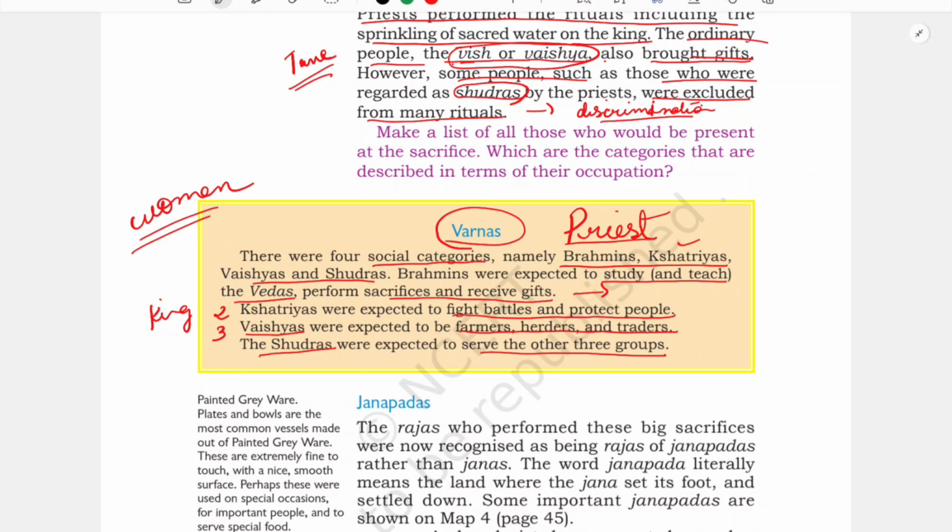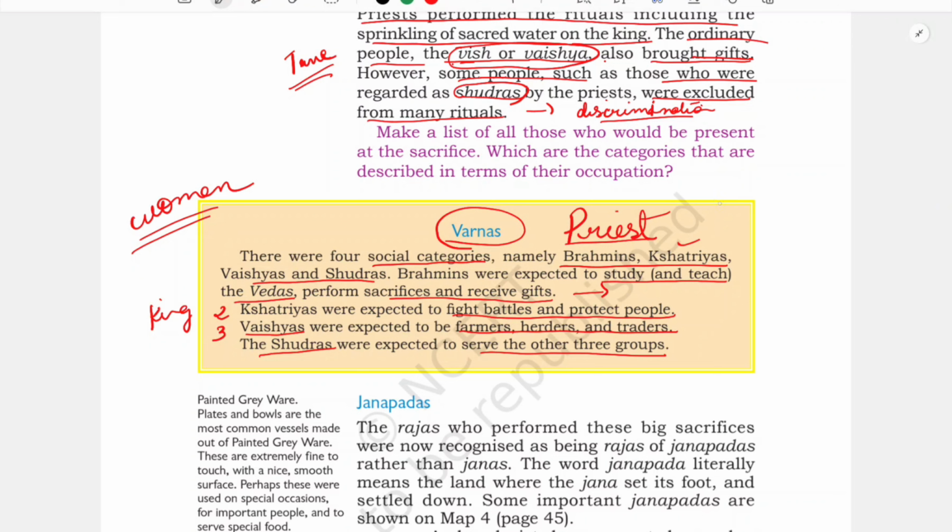Performing burials and cremations was also done by the Sudras. That is why they were considered polluting people, and the Sudras started being recognized as untouchables. From there, discrimination happens in this society.